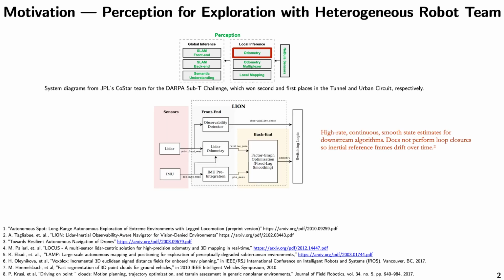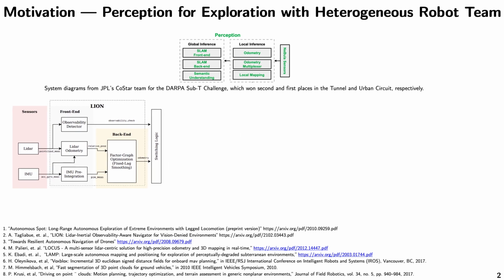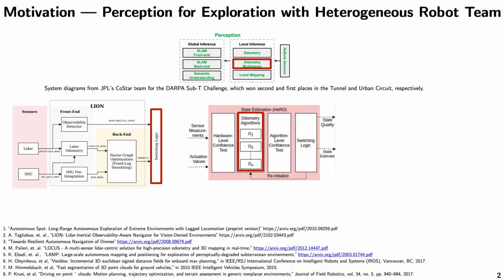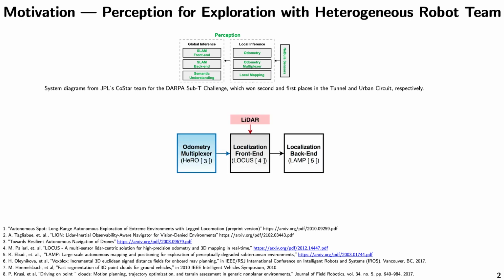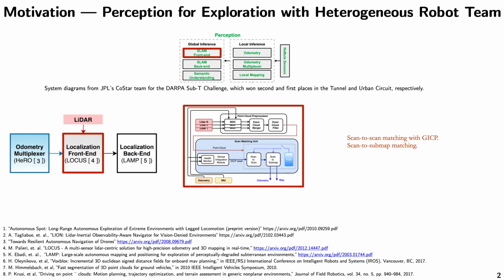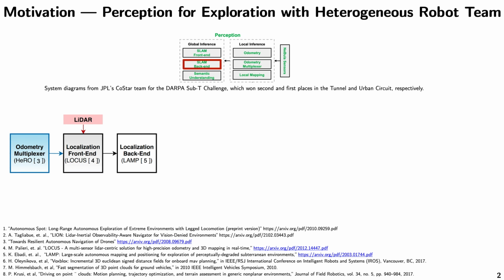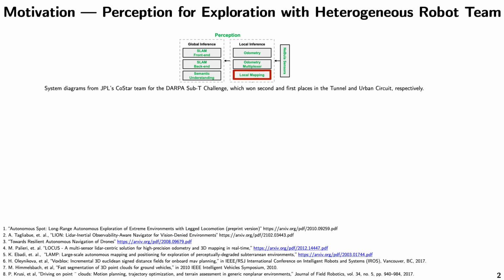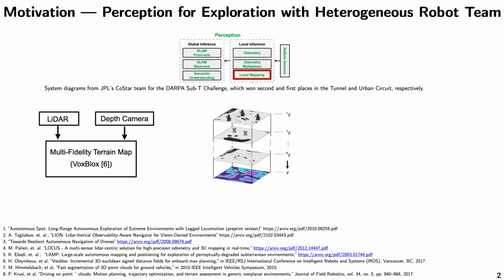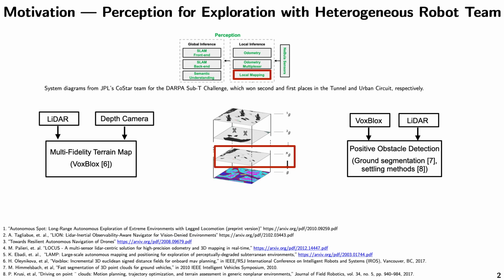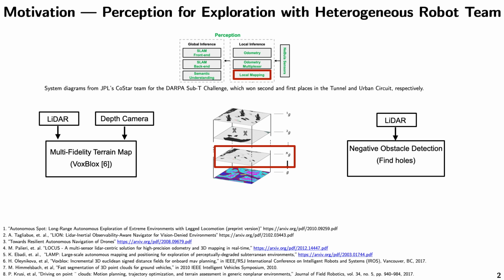They use a LiDAR inertial odometry approach that feeds into an odometry multiplexer. The odometry multiplexer is used as an input to a global localization front end. And after that, a GICP step is run for scan to scan matching. A pose graph optimization is used for localization backend. For local mapping, they use Voxblox for multiple levels that enables motion planning applications such as positive obstacle detection and negative obstacle detection. And what we see through this work is that the underlying sensor data is used again and again in different representations and separate pipelines.